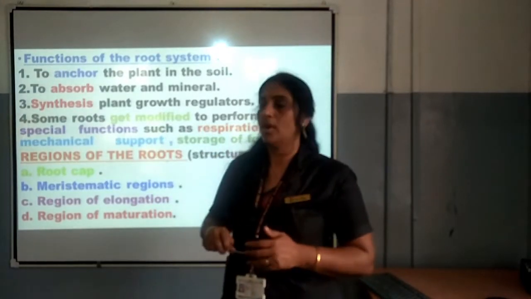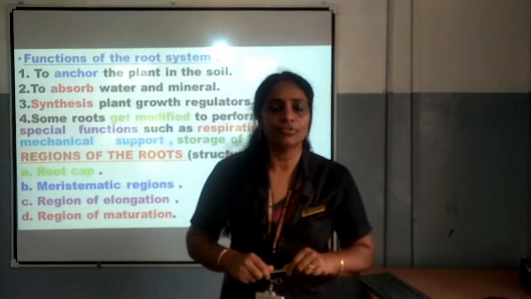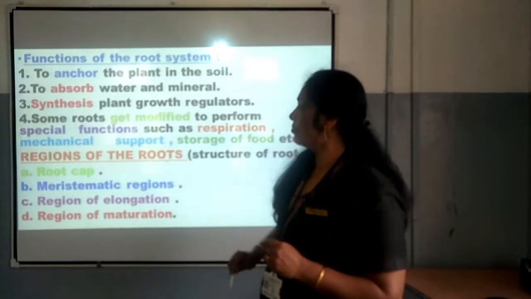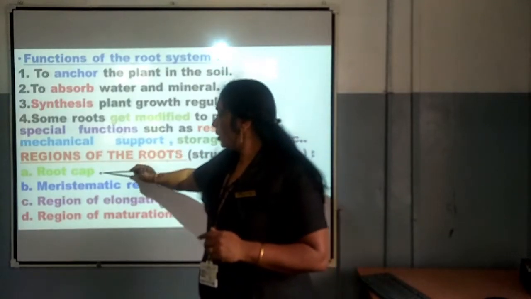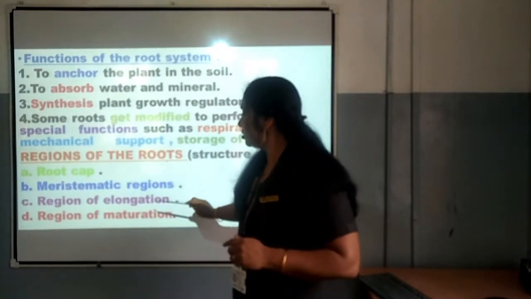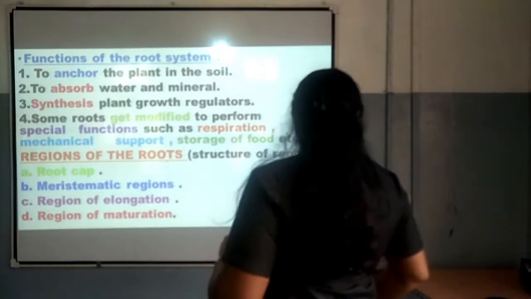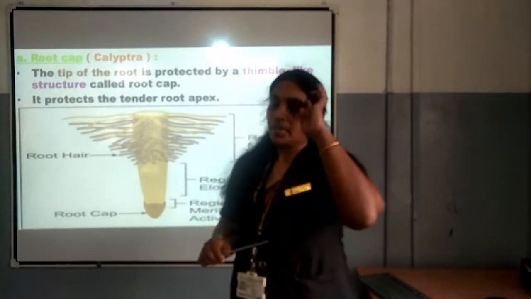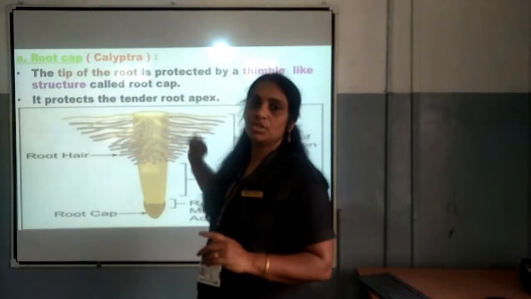Now, we can see the structure of the root, or the regions present in the root, which is very, very important. The regions in the root are root cap, meristematic region, region of elongation, and region of maturation, isn't it, my dear children? These are the 4 regions which are present there. The first one is root cap, which is also called calyptra.